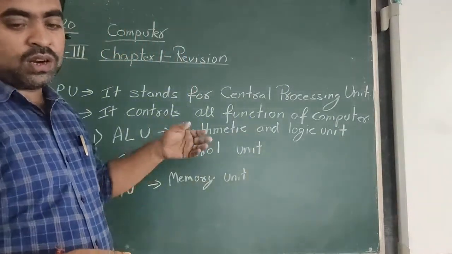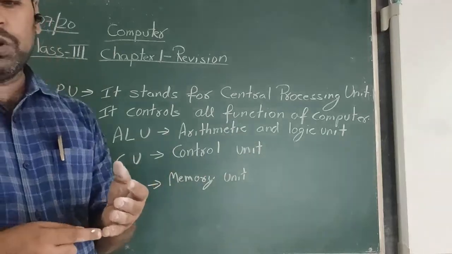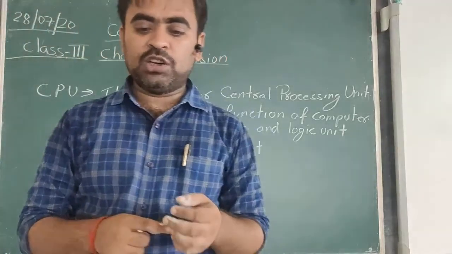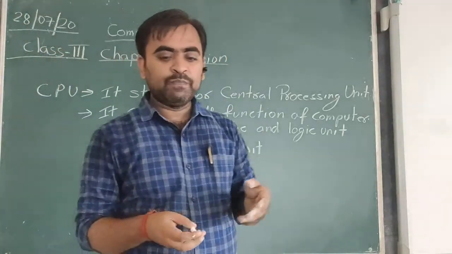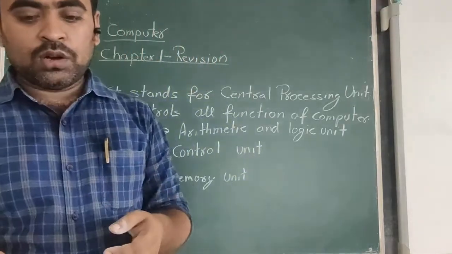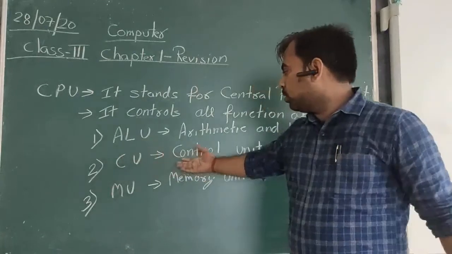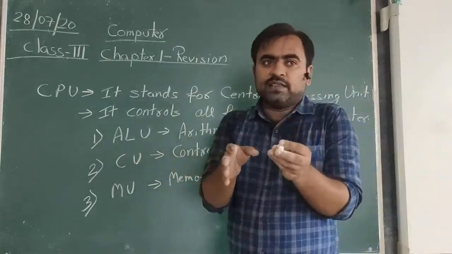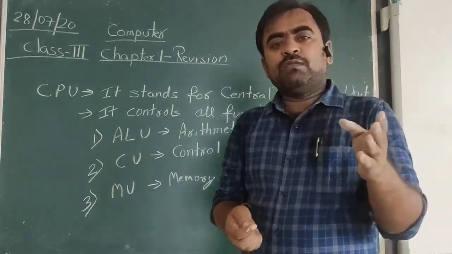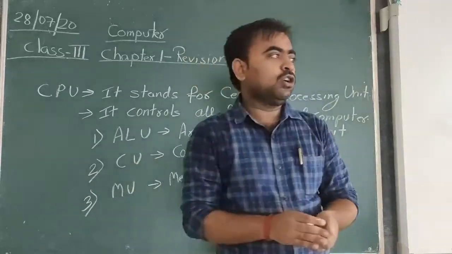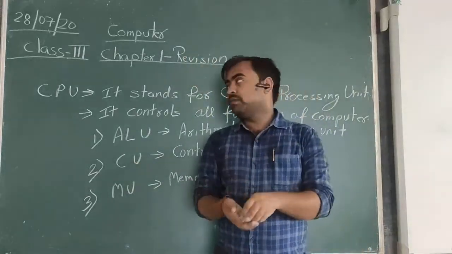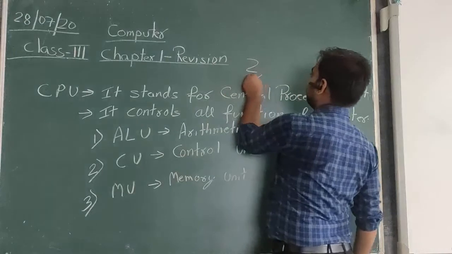Now the control unit, the CU, controls the flow of information between various parts of the computer and coordinates the flow. For example, suppose you give input for the addition of numbers, 2 and 4.